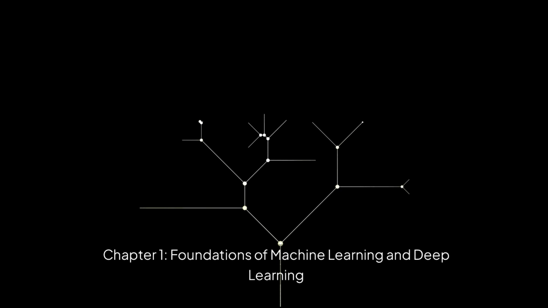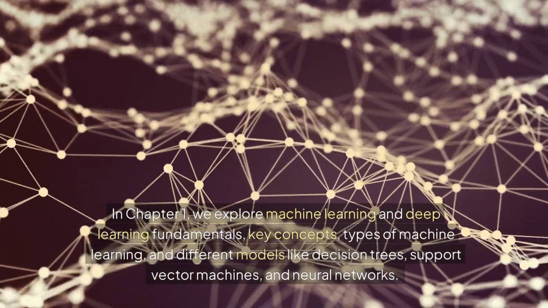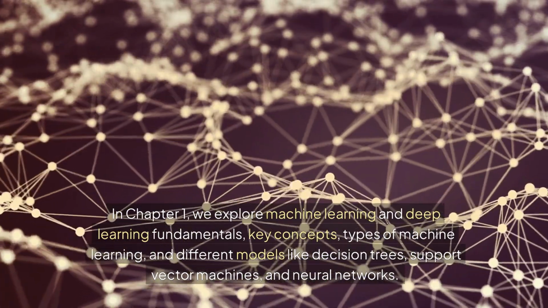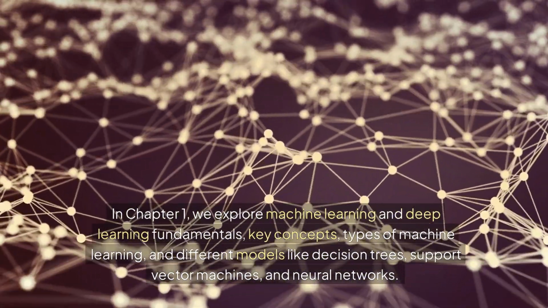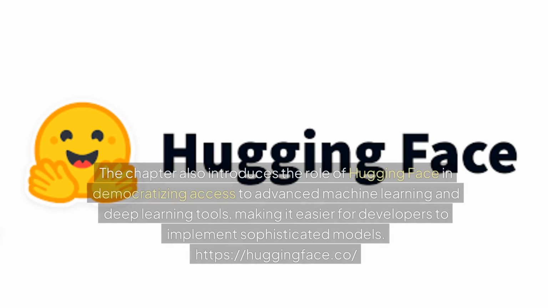Chapter 1: Foundations of Machine Learning and Deep Learning. In Chapter 1, we explore machine learning and deep learning fundamentals, key concepts, types of machine learning, and different models like decision trees, support vector machines, and neural networks. The chapter also introduces the role of Hugging Face in democratizing access to advanced machine learning and deep learning tools, making it easier for developers to implement sophisticated models.